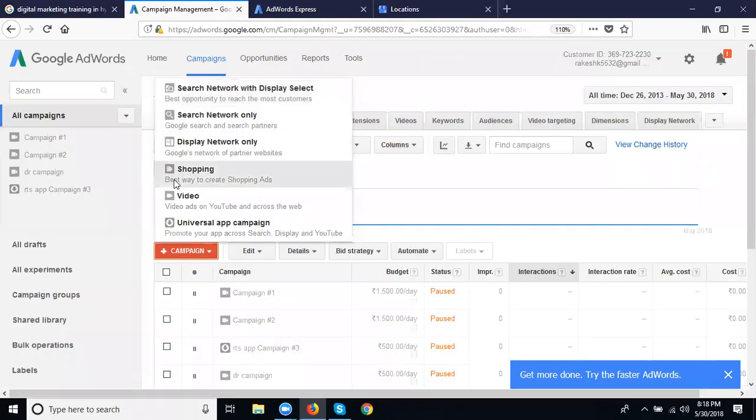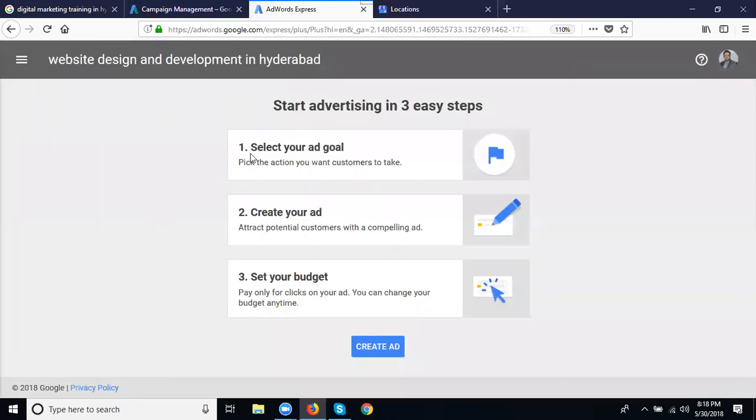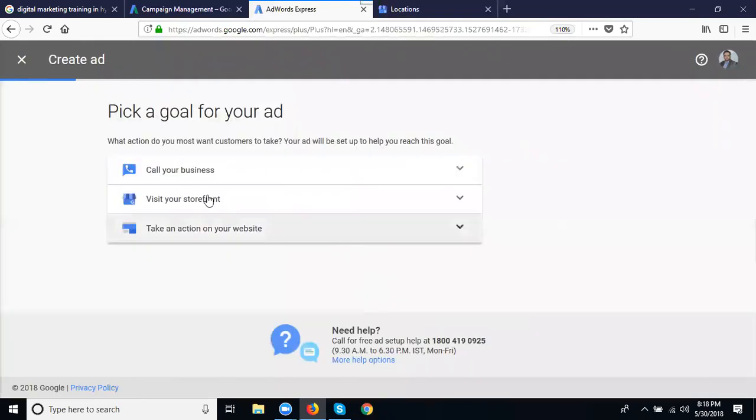Campaign will be like this on Google AdWords. Now see the campaign here. Write down the Google AdWords campaign. Call your business. First campaign: call your business. Visit your storefront. Take an action on your website. Is it clear? Google AdWords Express is mapping dependent.